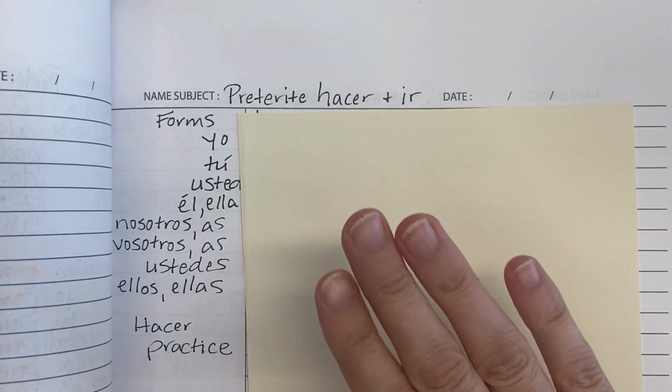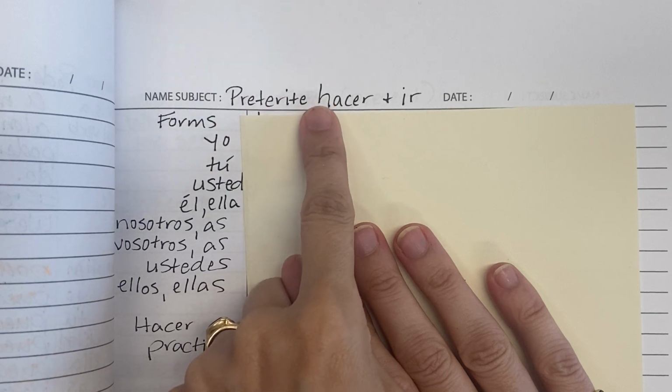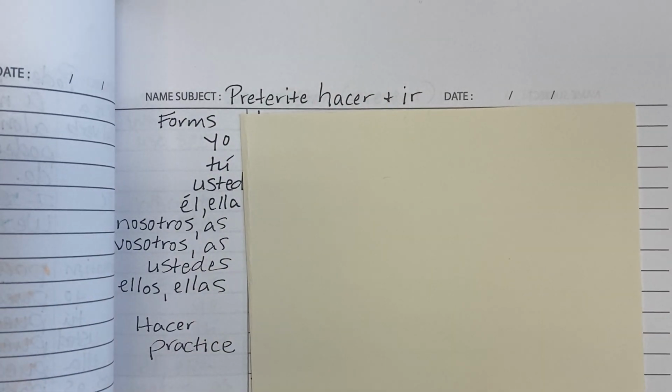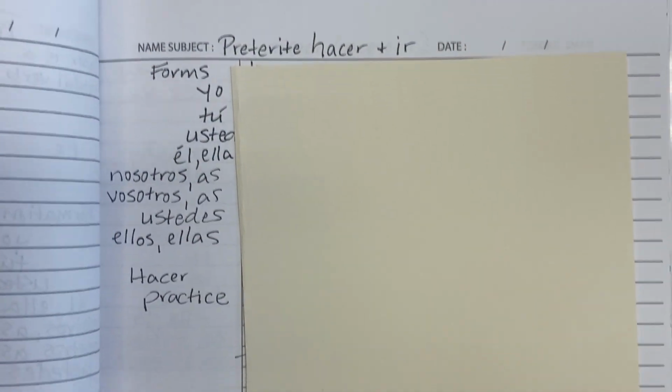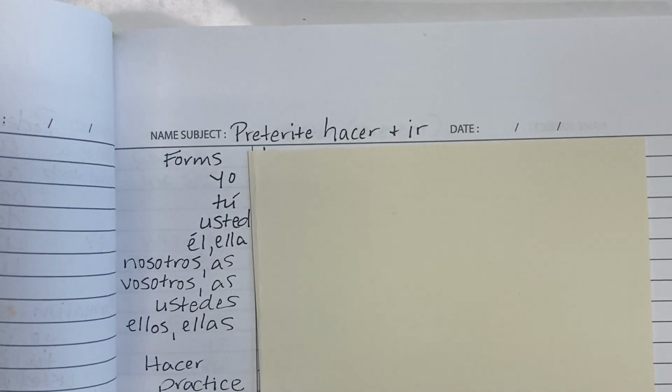Hola. In this lesson, we are going to look at the preterite forms of two verbs, hacer, which means to do, and ir, which means to go. The first thing we are going to do is look at all of the forms of those verbs. Then we will practice with hacer, and finally we will practice with ir. All right, so let's get started.